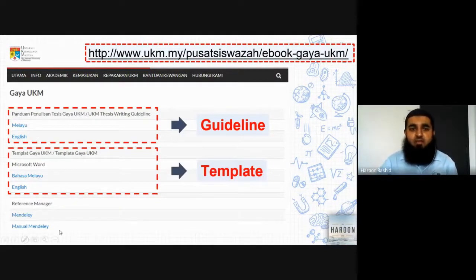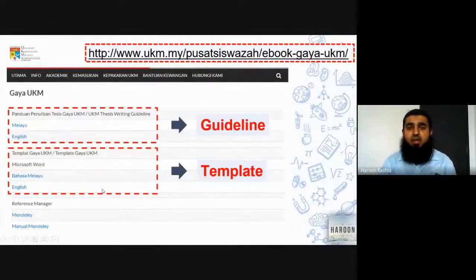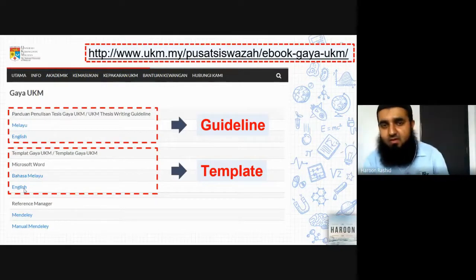the Gaia UKM template. This is the template which is available in Microsoft Word format for Bahasa Melayu and English. This is the thing which is of your use for today, and as you are carrying forward your work. So you just have to download the relevant template. If your thesis is in Bahasa Melayu, just download the Bahasa Melayu template. If it is in English, just download the English one. Don't download both and don't mix it up. If your thesis is in English, don't use the Bahasa Melayu template. Likewise for a Bahasa Melayu thesis.